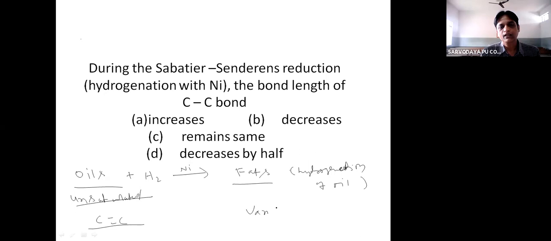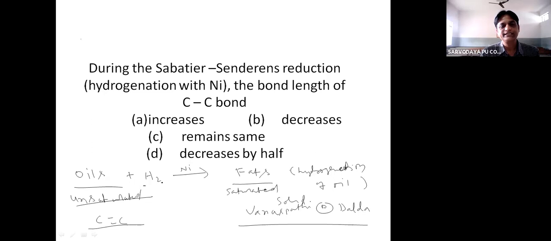Vanaspati, or dalda as we say, is in the form of a solid. So vanaspati or dalda is prepared by this reaction only. Oils are subjected to hydrogenation in the presence of nickel. The solid fat which is obtained is saturated.